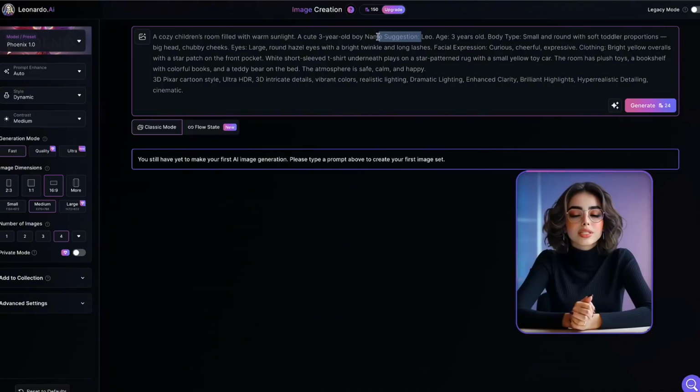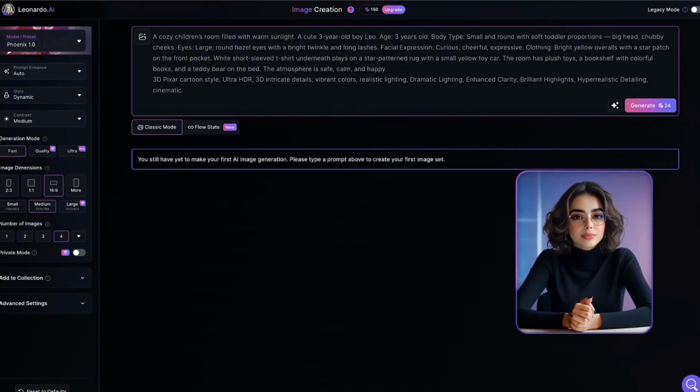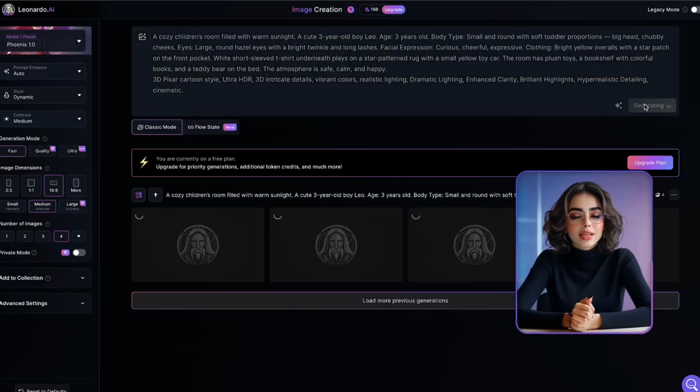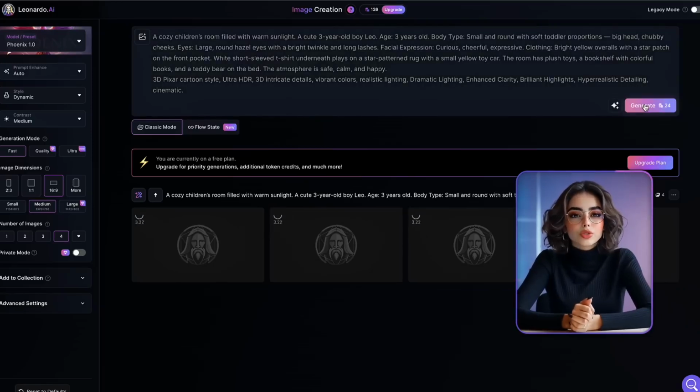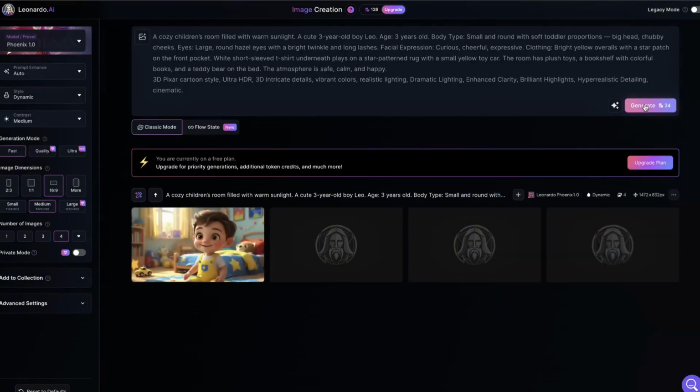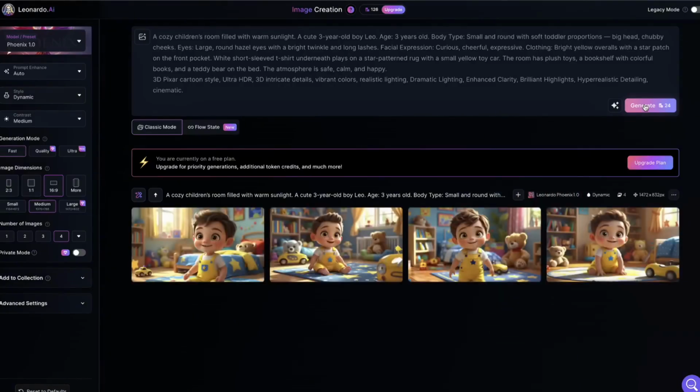For the rest of your scenes, just repeat the same steps. And when a prompt has more than one character like the boy and his mom, be sure to update all the character descriptions to match what you've created earlier. This step is super important. It keeps your characters consistent in every scene and makes your animation look clean and professional.